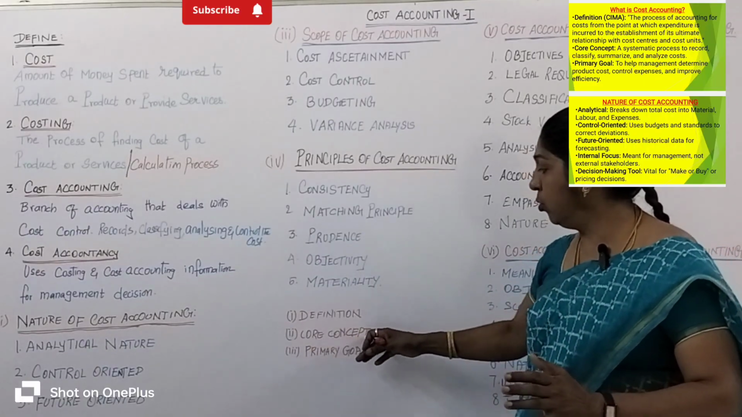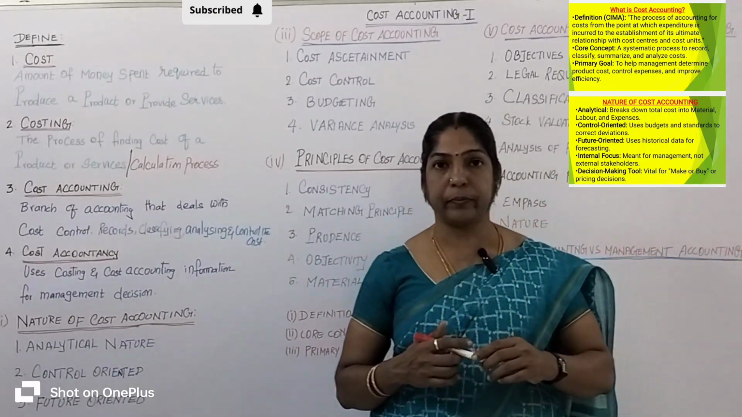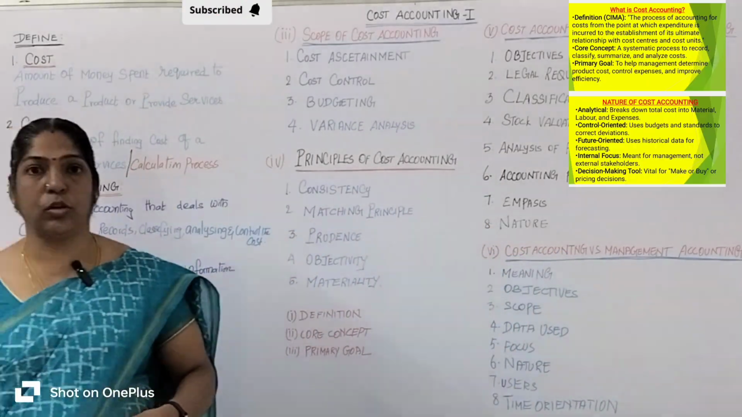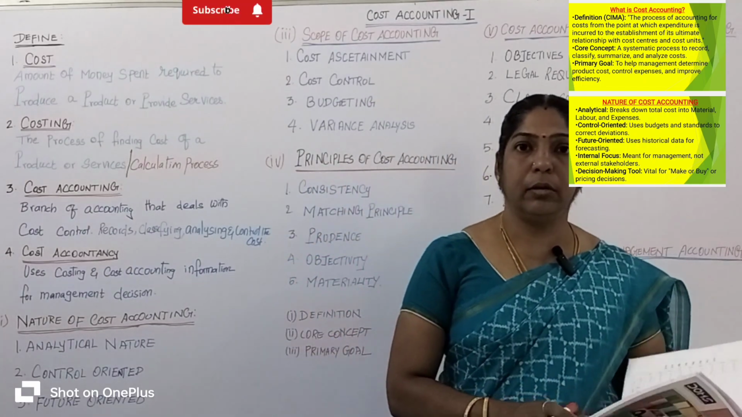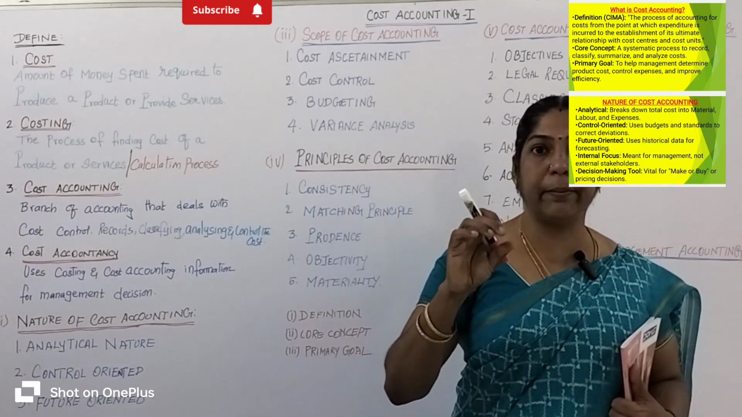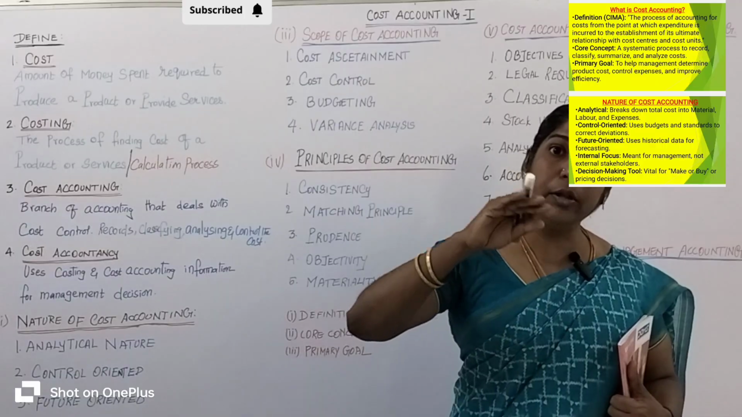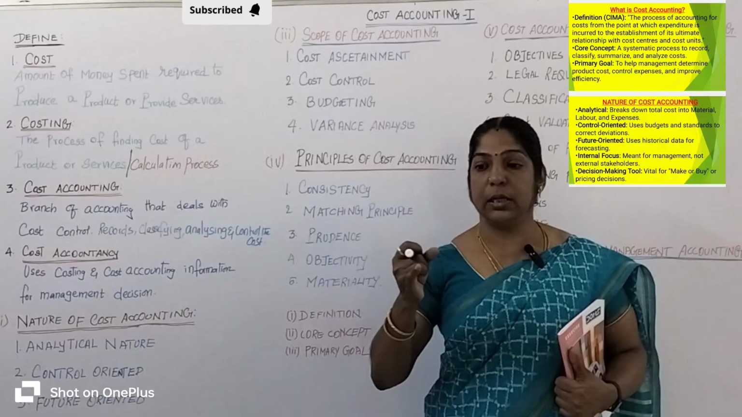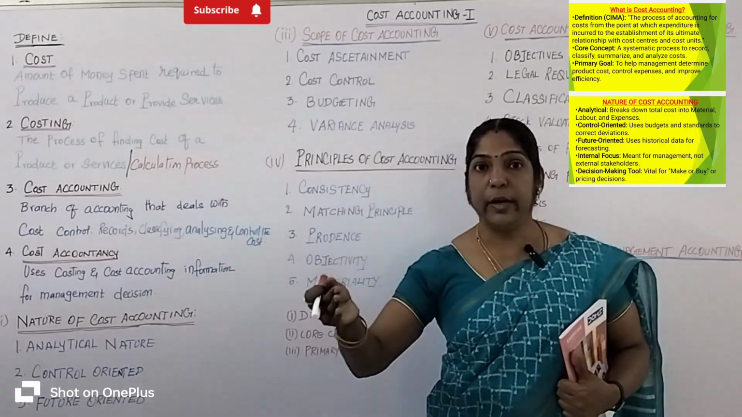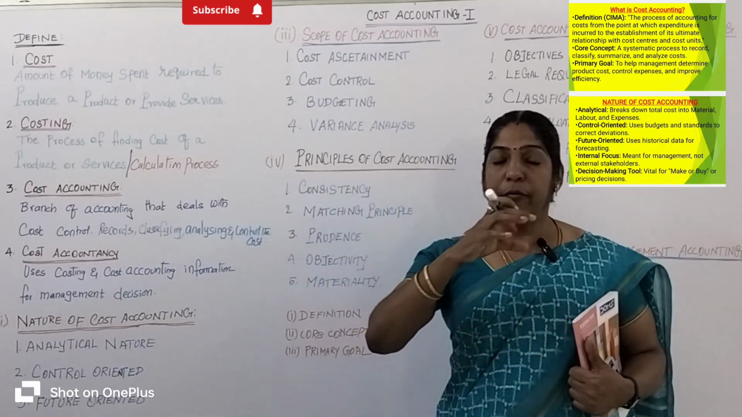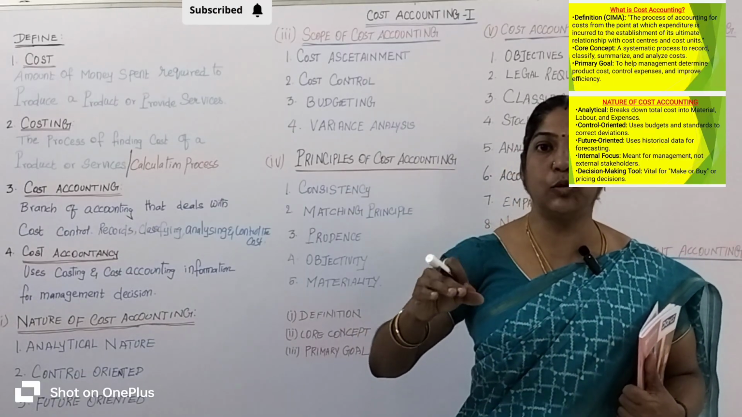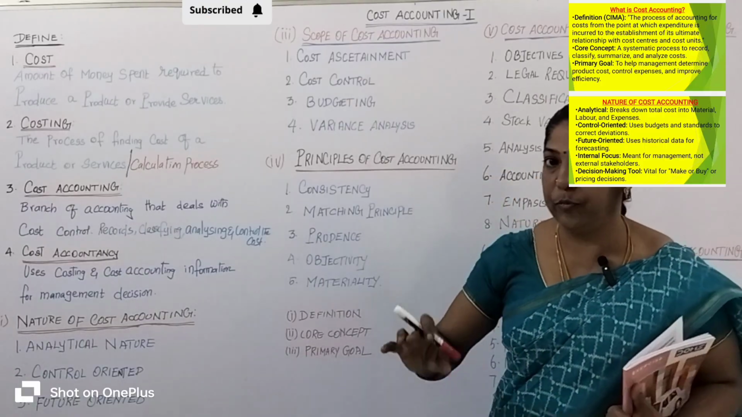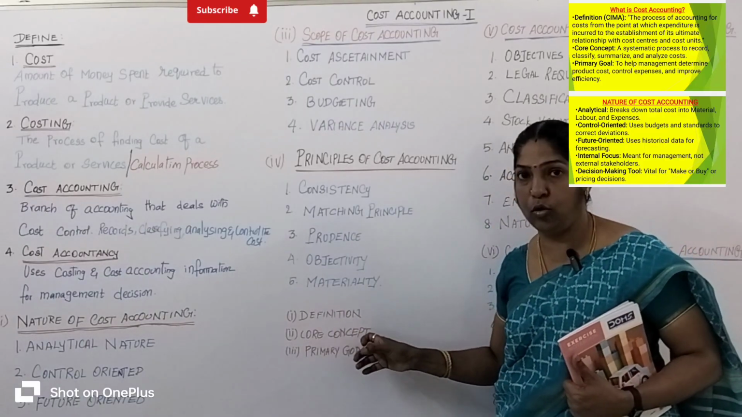Okay, so then the core concept. What is the core concept? The core concept is to reduce the cost. Systematically recording and analyzing all the costs. Say for example, a company separately records the material cost, labor cost, and overhead cost. Why? Because this helps to identify where more cost is spent. That is called the core concept.